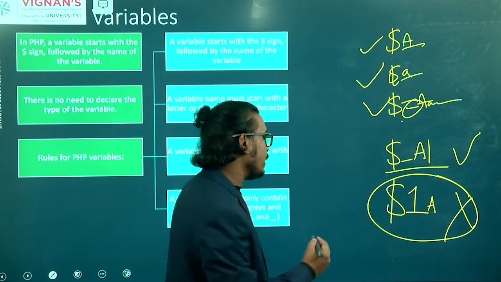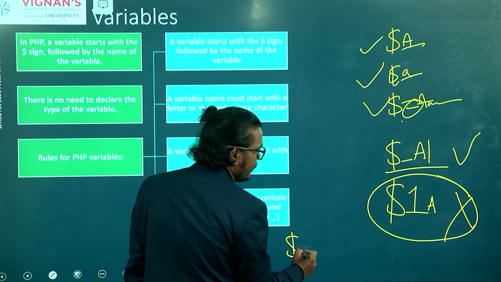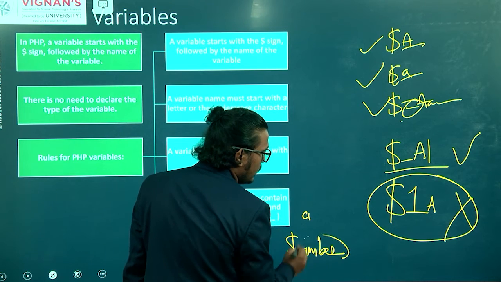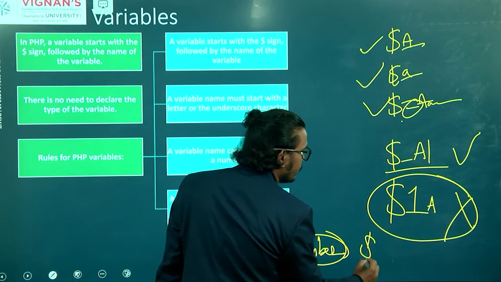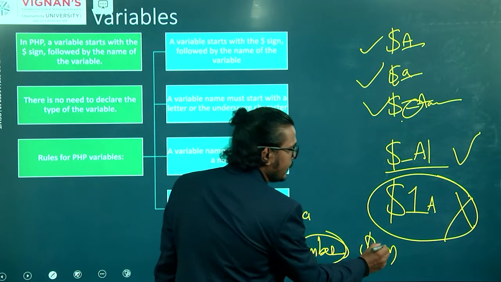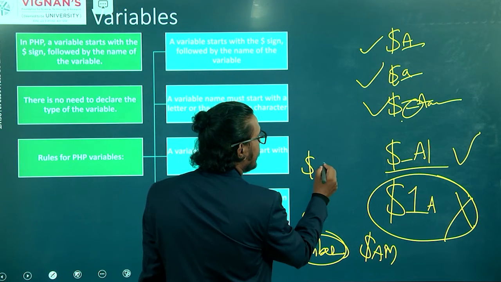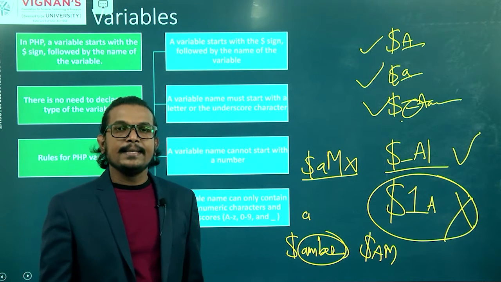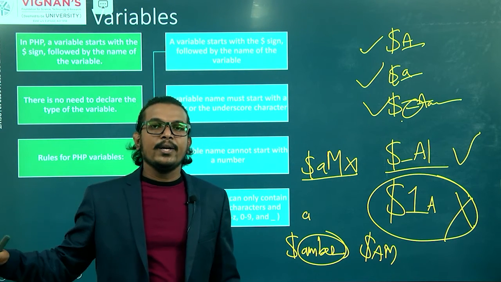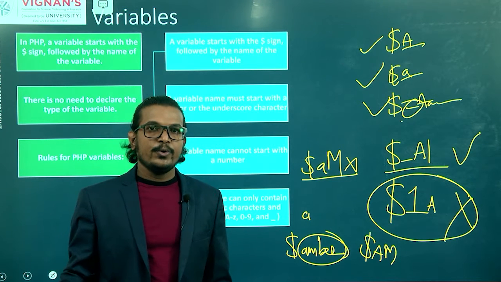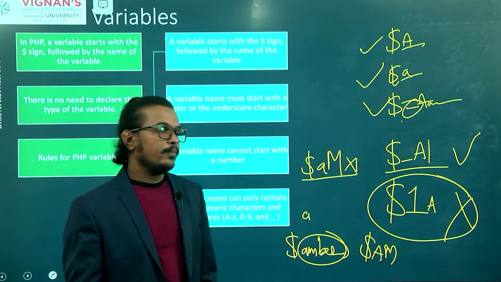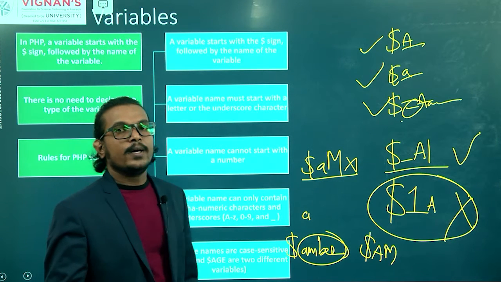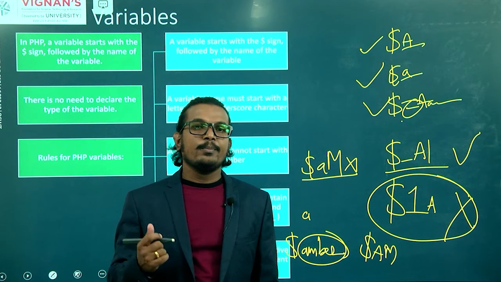And one more thing here: if you are writing a variable, for example your variable name is Amber, A-M-B-E-R. All letters should be small letters, or all letters should be capital letters. One letter small and one letter capital is not acceptable in PHP. It's case sensitive. You should not mix capital and small letters. Clear? These are the rules of PHP for writing variables in our PHP scripting language.